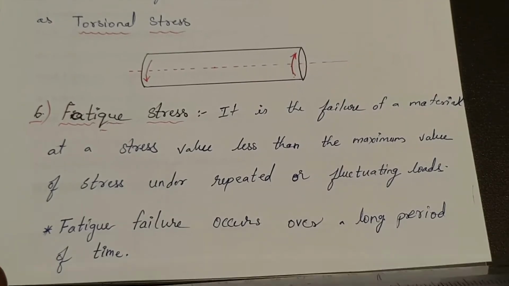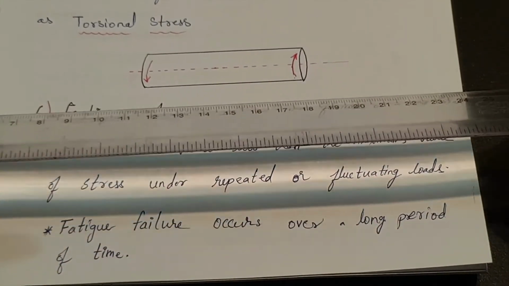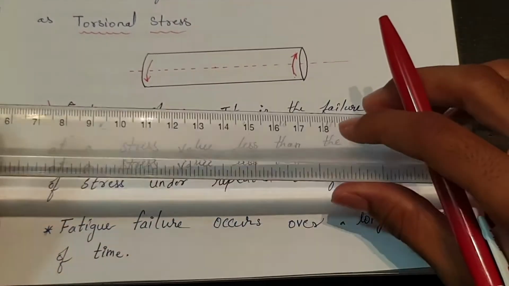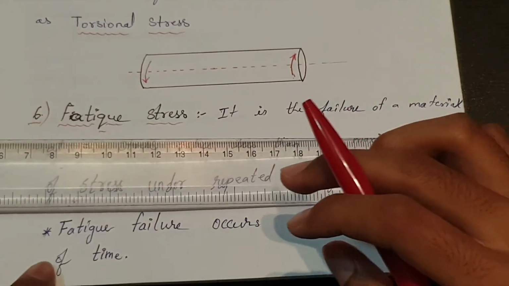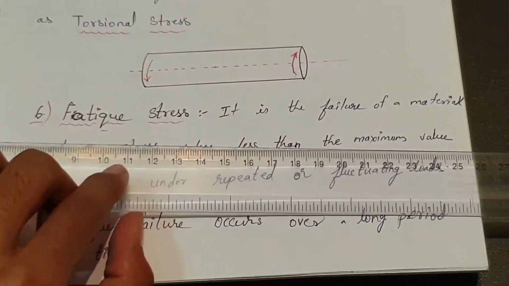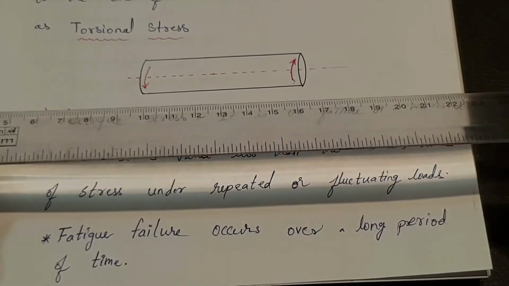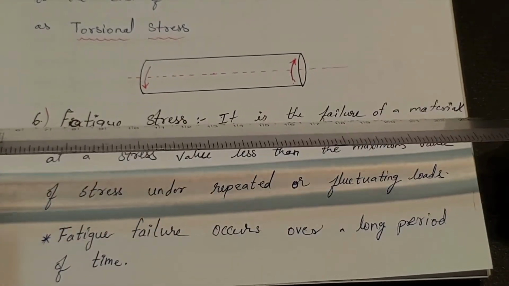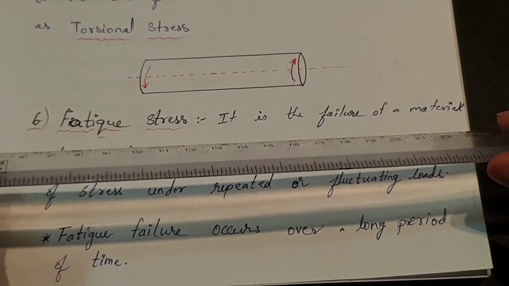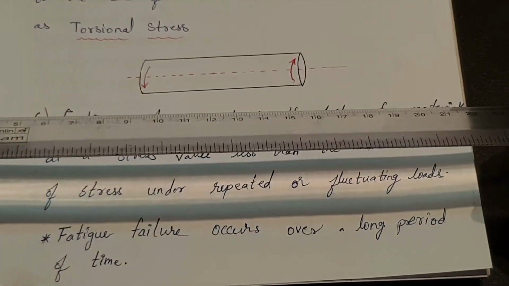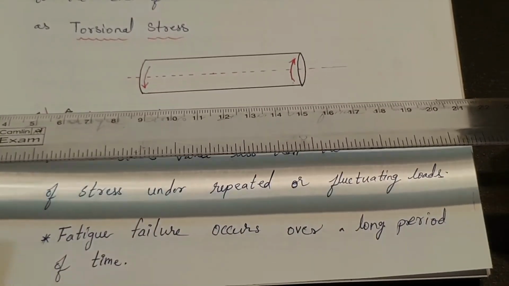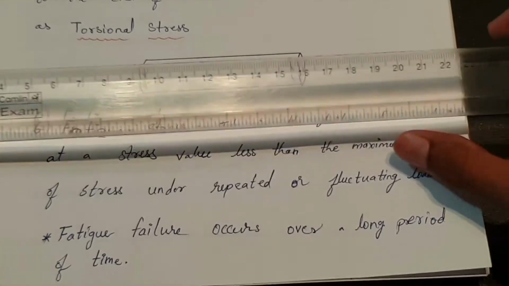So it means that if this material has 50 kilonewtons of bearing capacity, suppose this material has a stress value of 50 kilonewtons, but we are applying 20 kilonewtons under repeated and fluctuating loads.